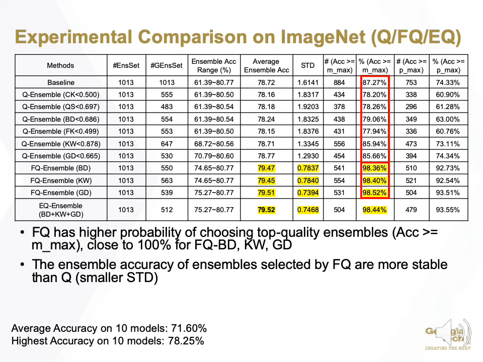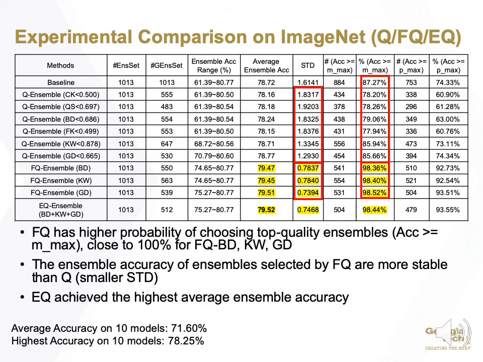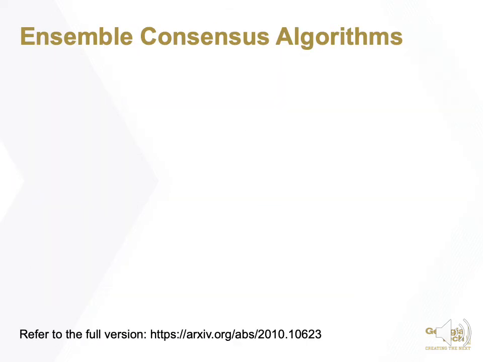Second, the ensemble accuracy of ensembles selected by FQ is more stable than Q. That is, a smaller standard deviation of ensemble accuracy. Third, EQ achieved the highest average ensemble accuracy. The takeaway from here is that FQ and EQ metrics perform much better than the baseline and Q metrics in terms of high-quality ensemble selection. We then need to consider ensemble consensus algorithms. For this part, due to the space limit, please refer to the full version of this paper on arXiv.